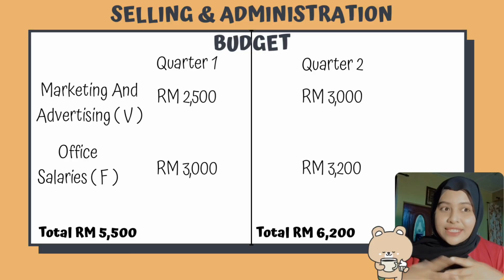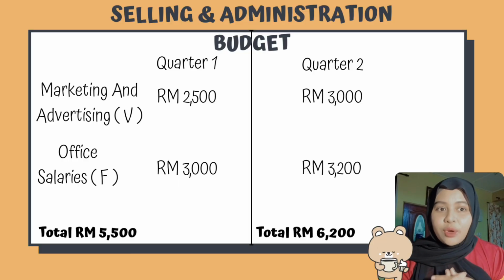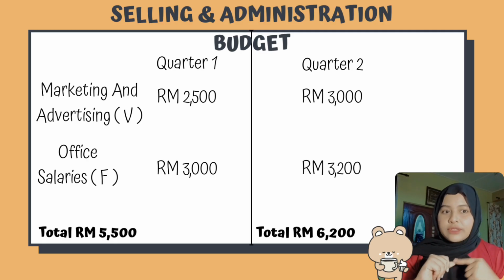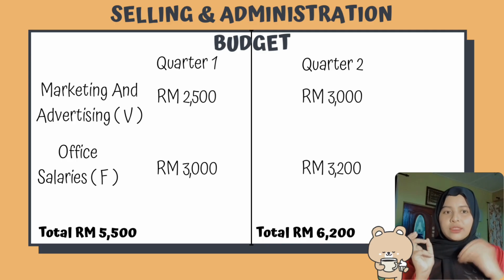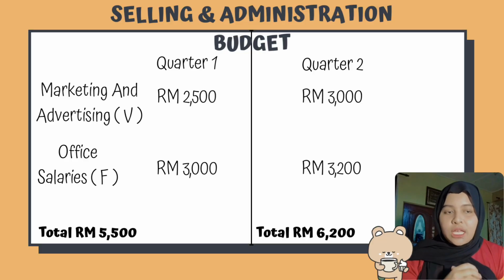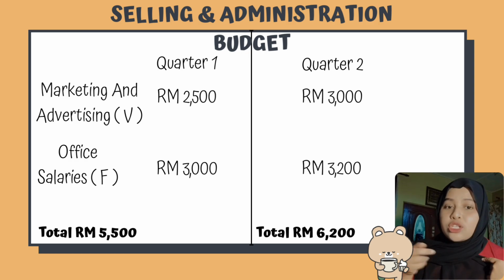Let's move on to the selling and administration budget for quarter 1 and quarter 2. We have marketing and advertising and office salaries. Marketing and advertising is a variable cost and office salaries is a fixed cost. For quarter 1, marketing and advertising is 2,500 ringgit, while office salaries is 3,000, and the total is 5,500 ringgit. For quarter 2, marketing and advertising is 3,000, and office salaries is 3,200 ringgit, and the total is 6,200 ringgit.